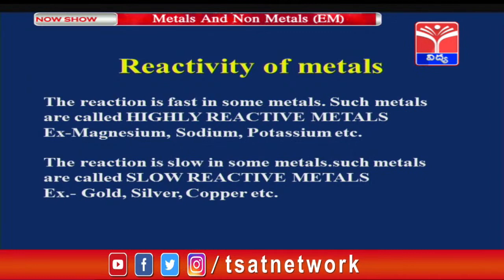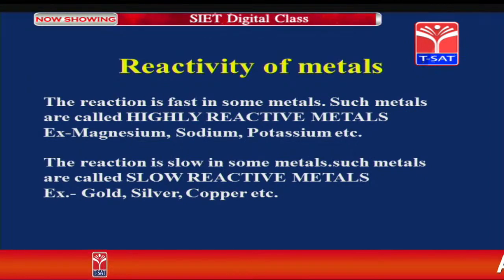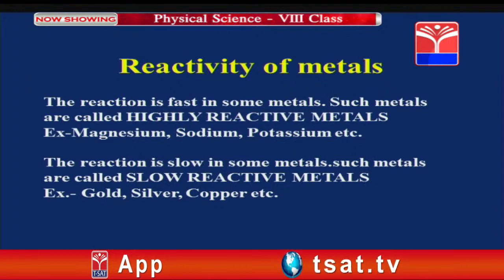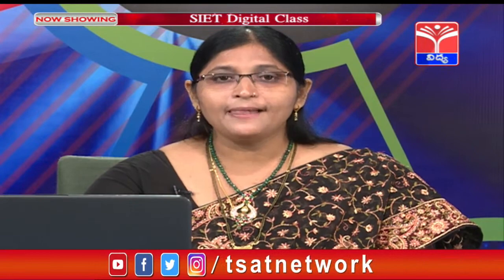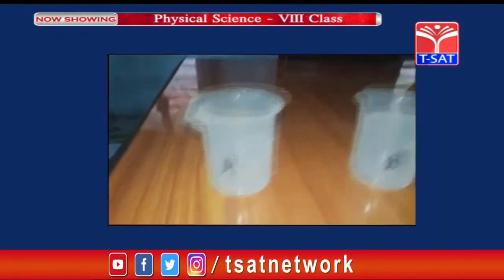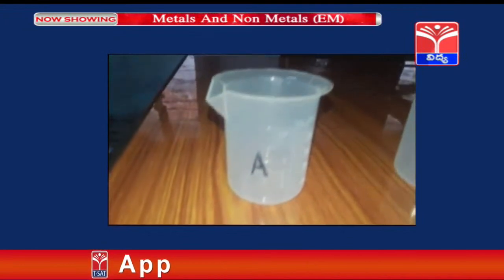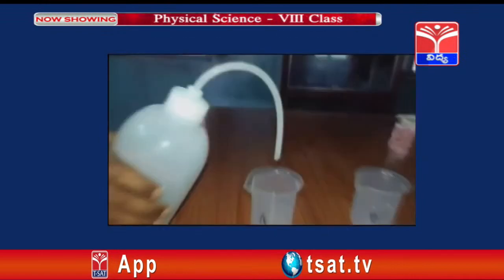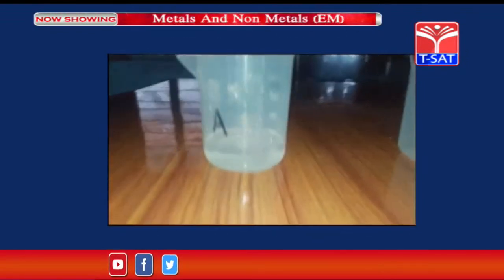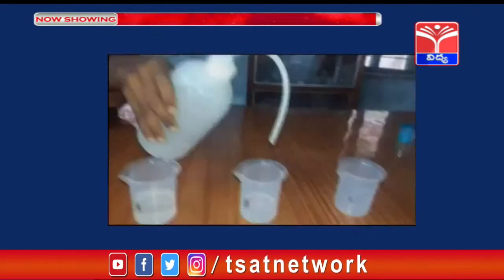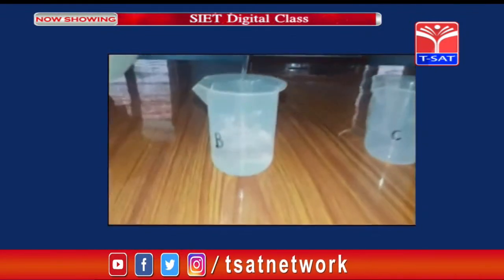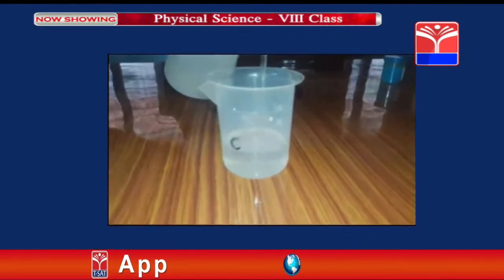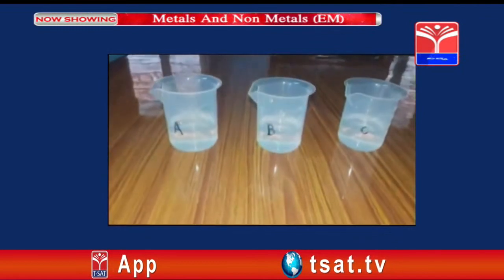That means reactivity is not the same for all the metals. There are some highly reactive metals and some slow reactive metals. Now here let us see an experiment which proves the reactivity of the metals. So here a video is being played. Observe it carefully, children. For this experiment you have to take 3 beakers. Name the beakers as A, B and C. Now in beaker A you put some 30 ml of water, and in beakers B and C also you pour the same amount of water. So now the beakers are ready with equal amounts of water.